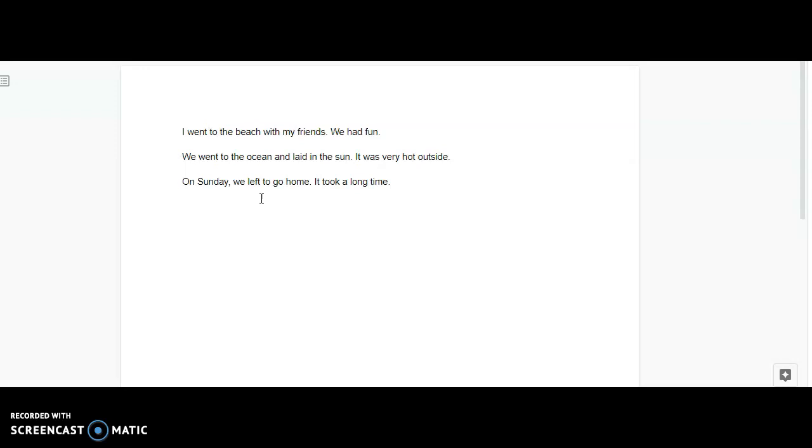So what we're doing today is we're going back and we're adding a lot more details to our story. We want to make sure we give our reader plenty of details, that way they understand what happened. So I'm going to go through it with you really quick just to show you what it's like to add more details to your story.